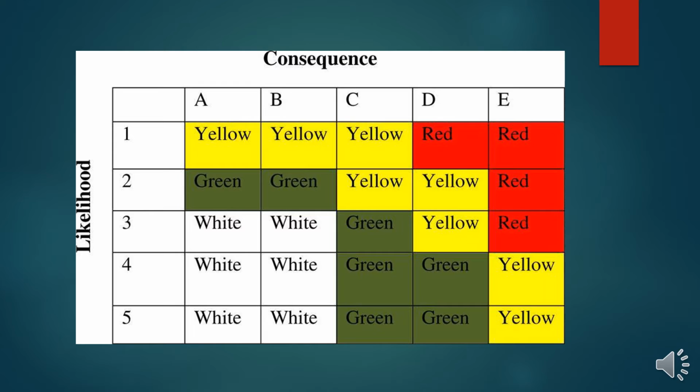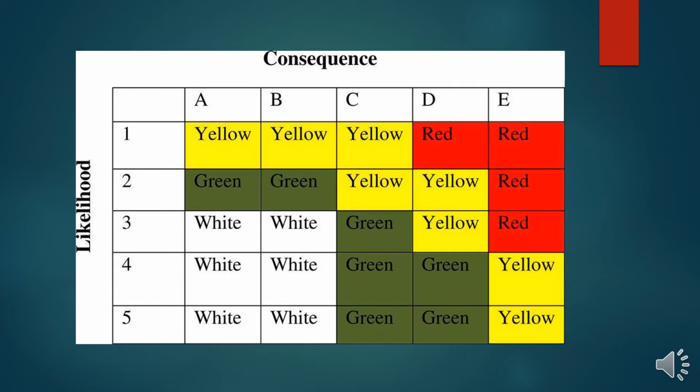So for instance, if we have a consequence category of B and a likelihood category of 2, then the risk is represented by the square in green color, which means low risk. And if we have a consequence category of E and a likelihood category of 3, then it is represented by a red colored square, which means a high risk ranking.